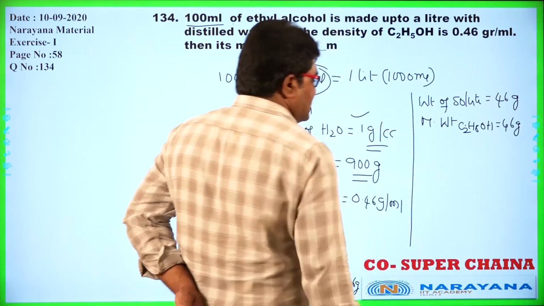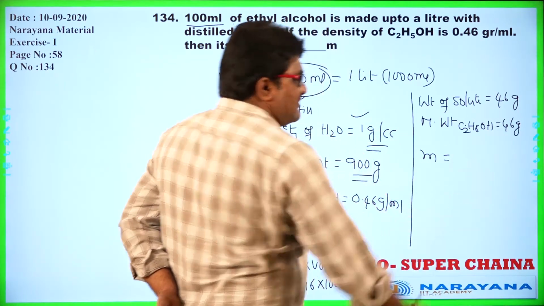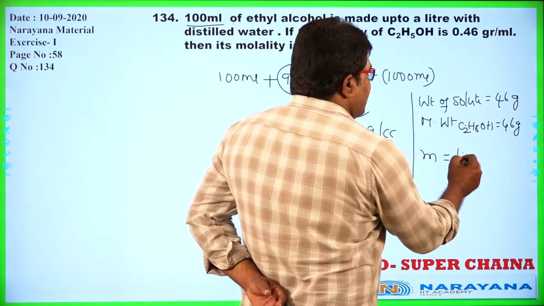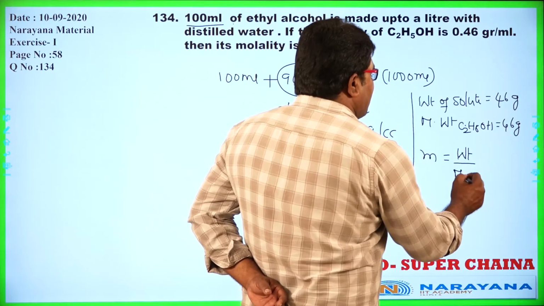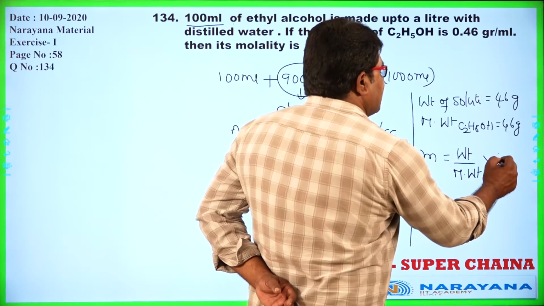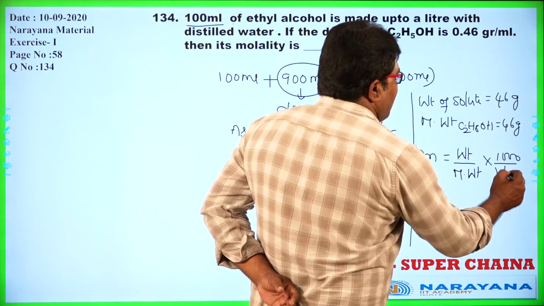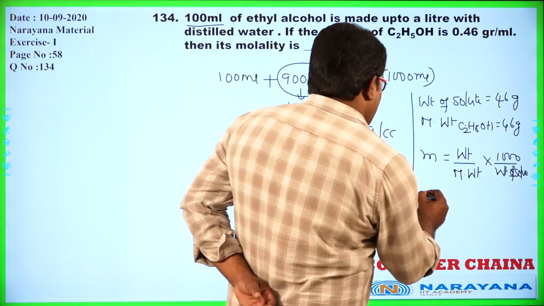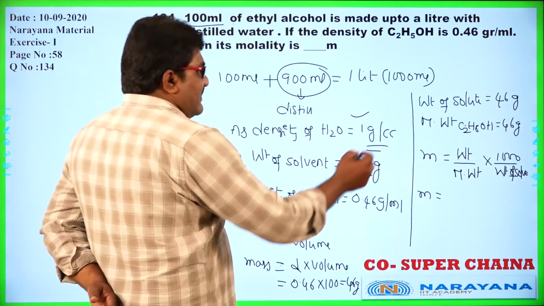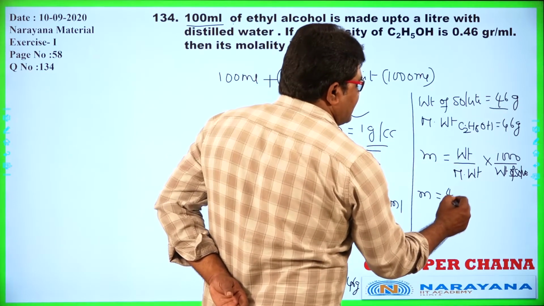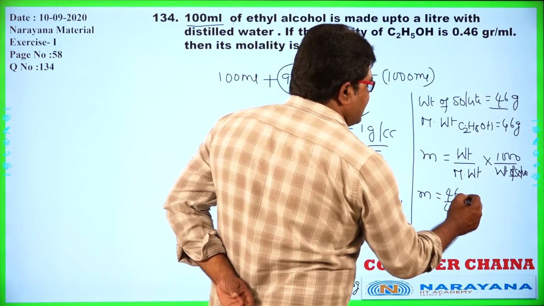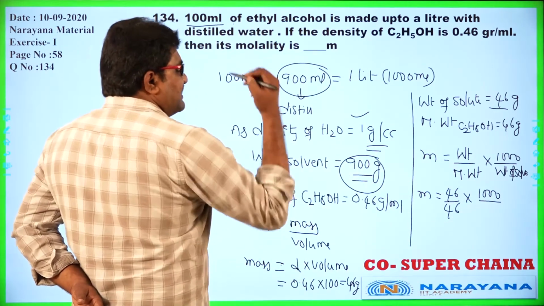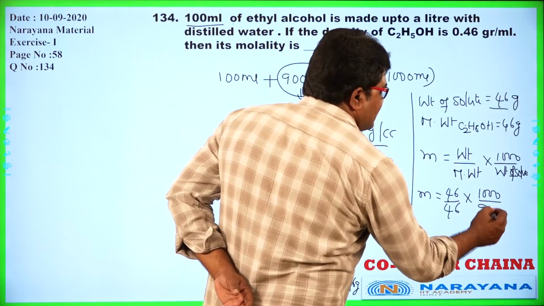grams. Now by substituting all those in the expression of molality. So what is the expression of molality? Given weight of solute divided by molecular weight of solute into 1000 by weight of solvent only we have to take here. So molality is equal to 46 divided by 46 into 1000 by the weight of solvent, only 900 grams.